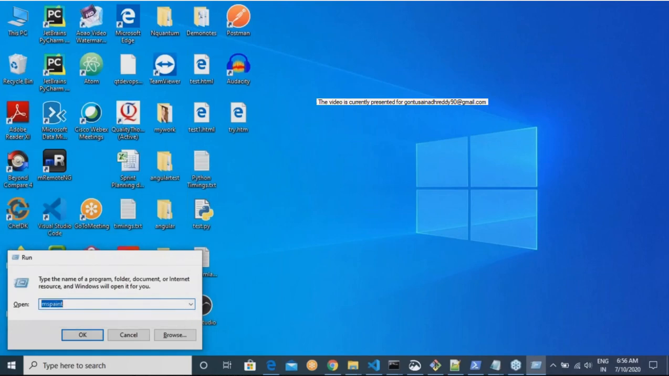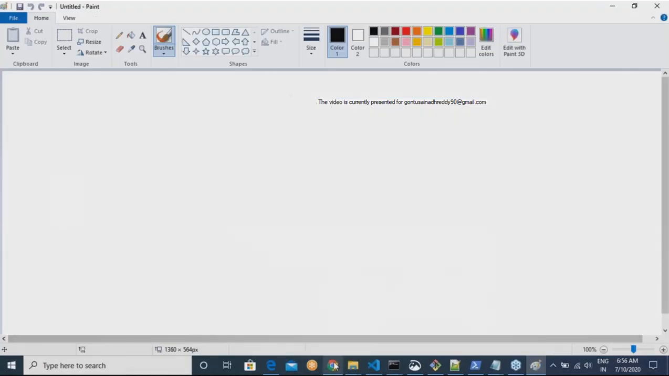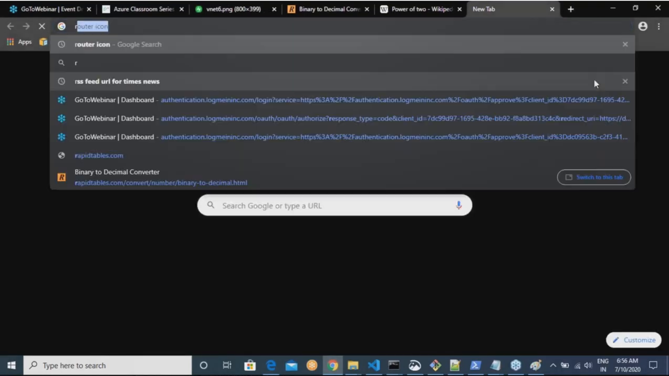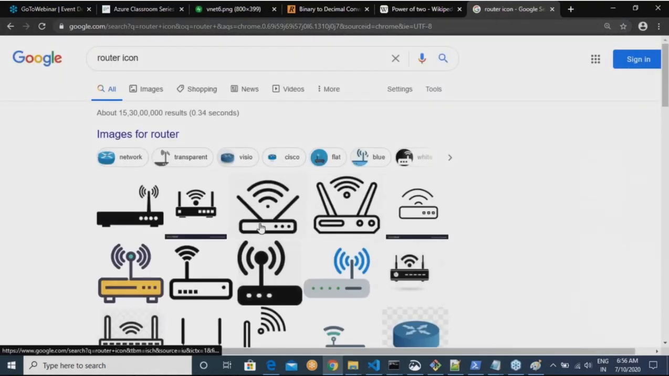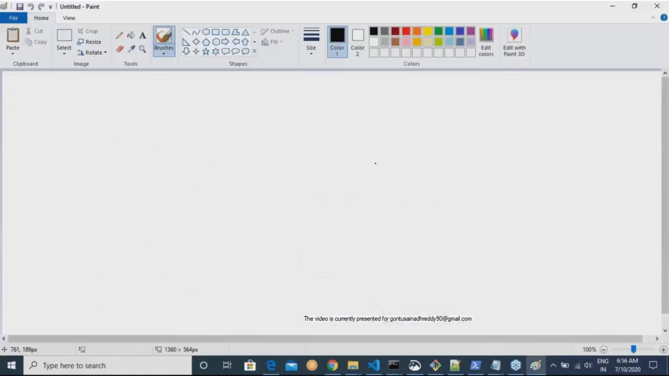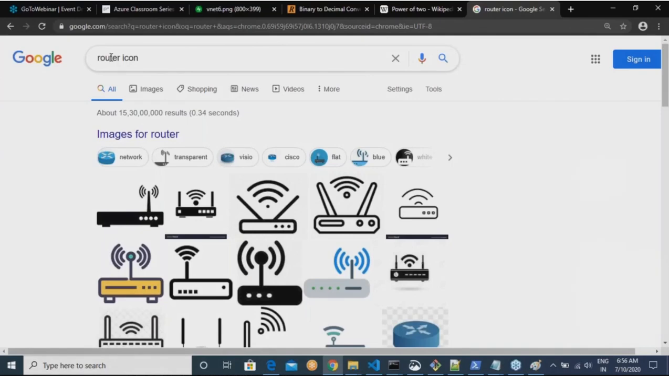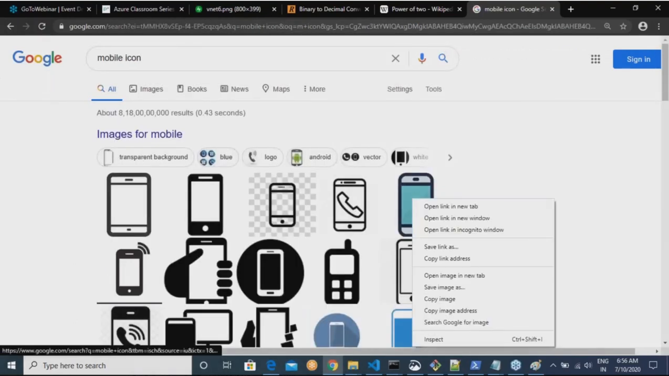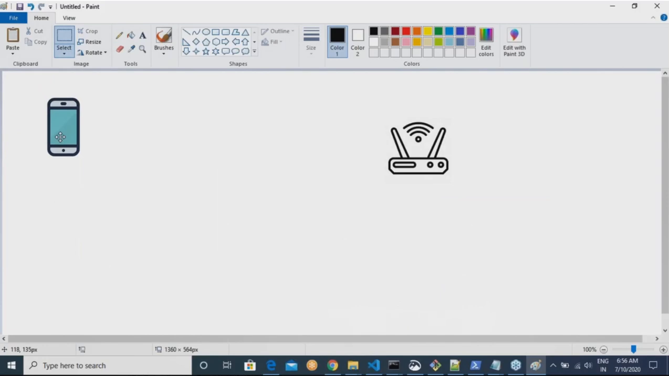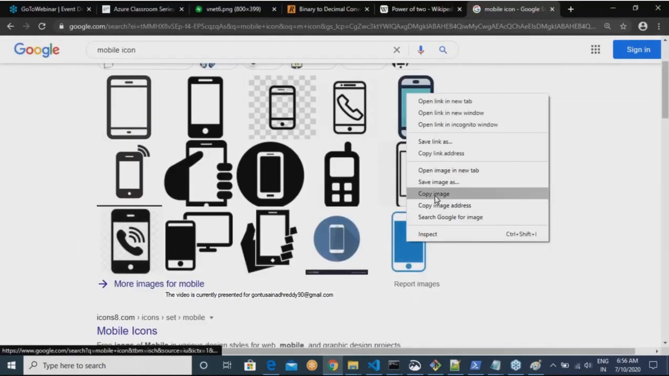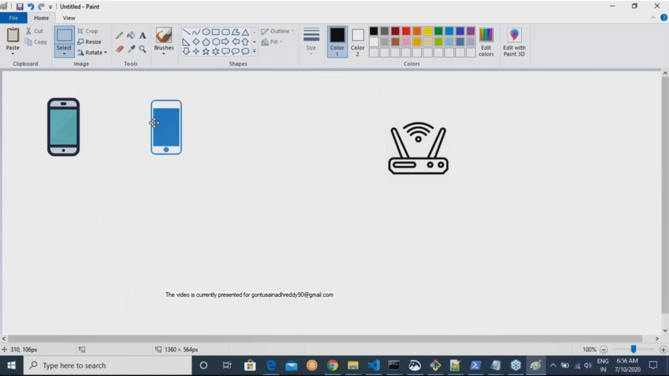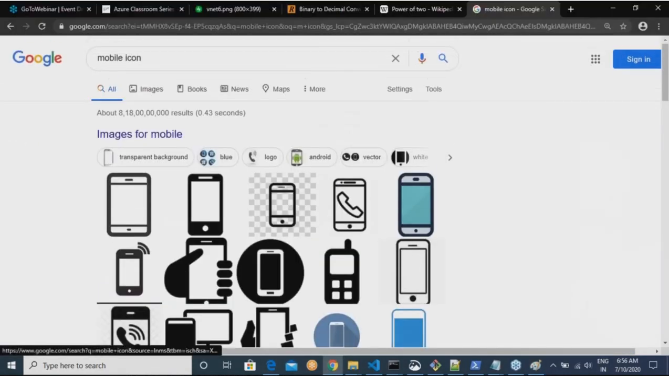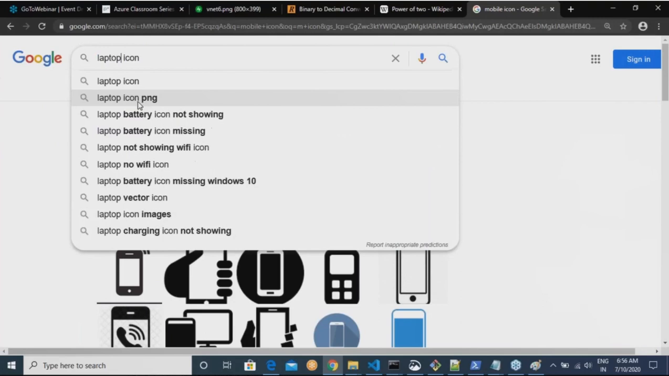So let me quickly create one simple network. A router icon. Let us assume that this is your router. And to this router, you have two mobile phones connected. And then let us assume that you have one laptop connected.